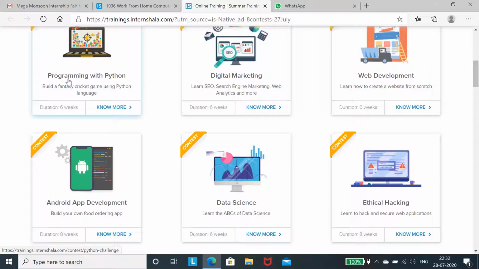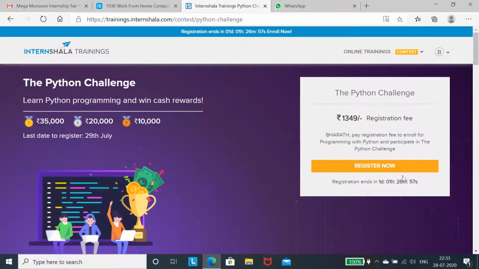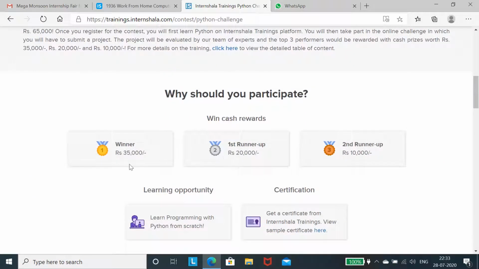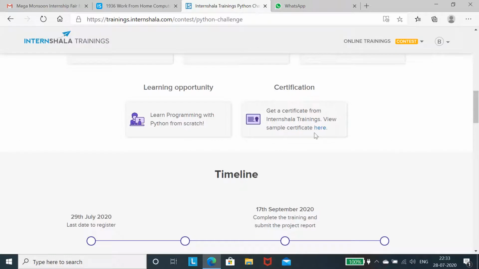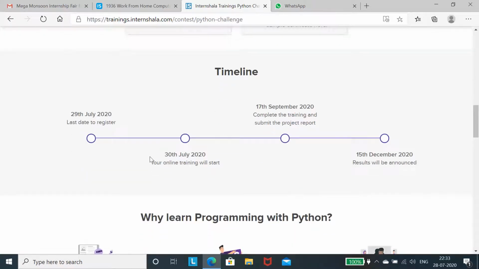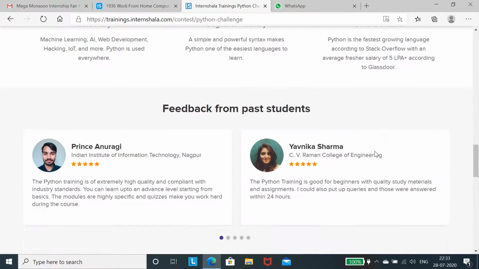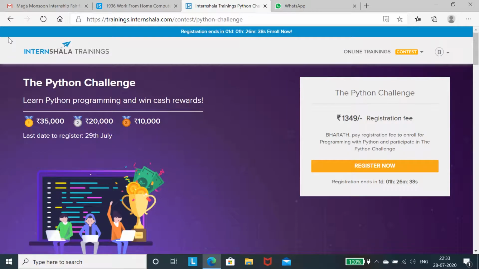Let us suppose you choose programming with Python, you have to click on that. Then a registration fee is there, and after registration you will be directed to the participation and competition, and you will get the certification also. This is the timeline. In the timeline you have to complete the contest. Okay, that is the general information regarding the contest.